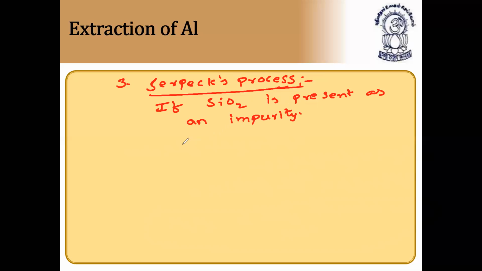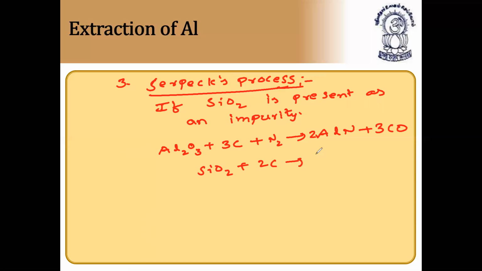So the ore is mixed with coke. In this process, aluminum oxide, that is bauxite, is mixed with coke along with nitrogen, and it forms 2 moles of aluminum nitride along with 3 moles of carbon monoxide. The silicon dioxide combines with carbon and forms silicon plus carbon monoxide.